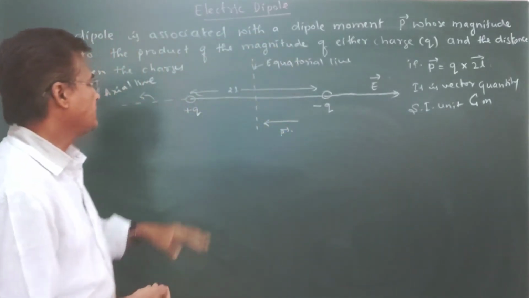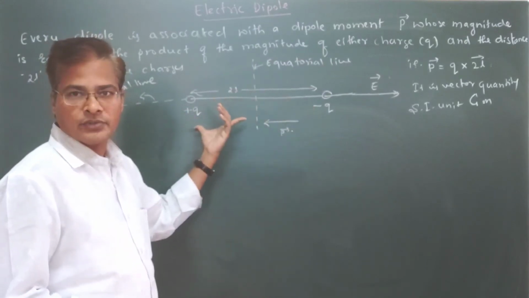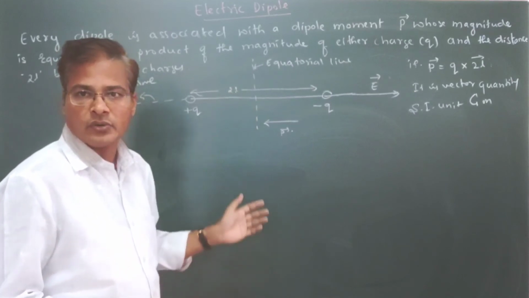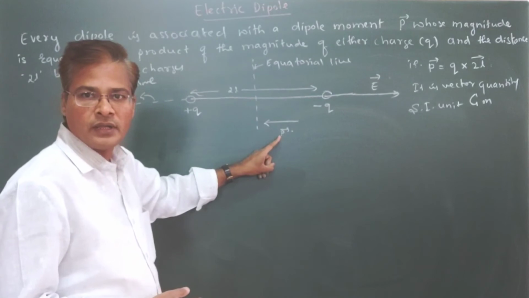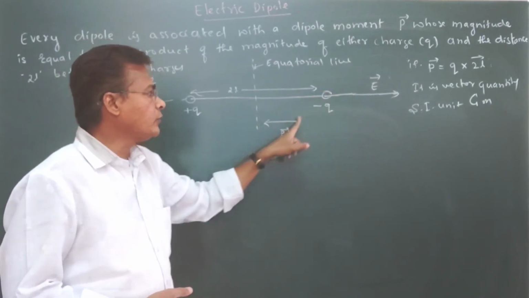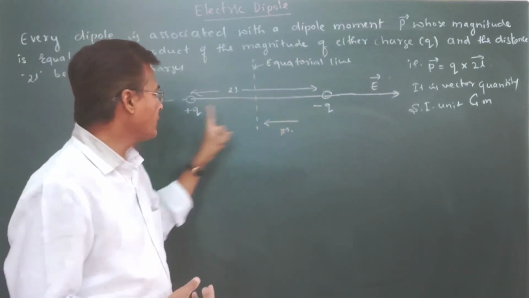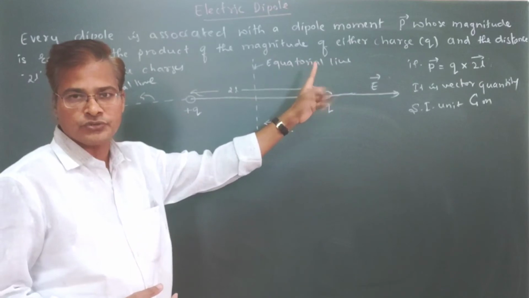Here, the positive and negative charges, two equal and opposite charges separated by a certain distance 2l, form the electric dipole. This is the dipole moment. The dipole moment and the electric field are in opposite directions: the direction of the dipole moment is from the negative to the positive charge, and the electric field is from the positive to the negative charge.